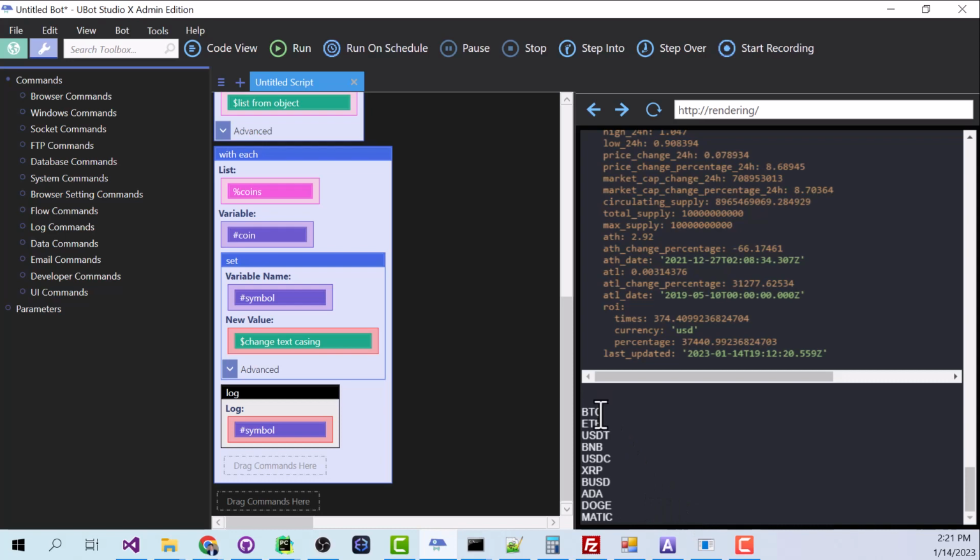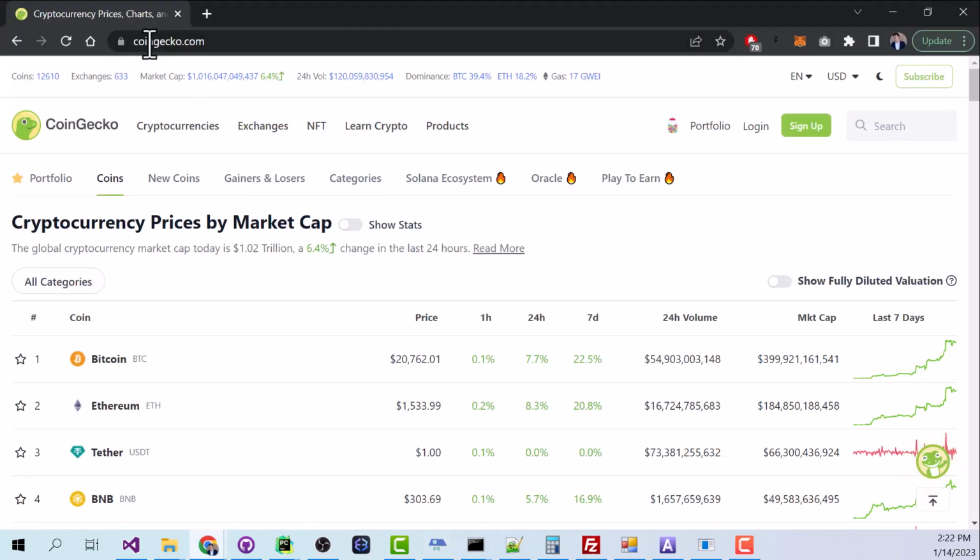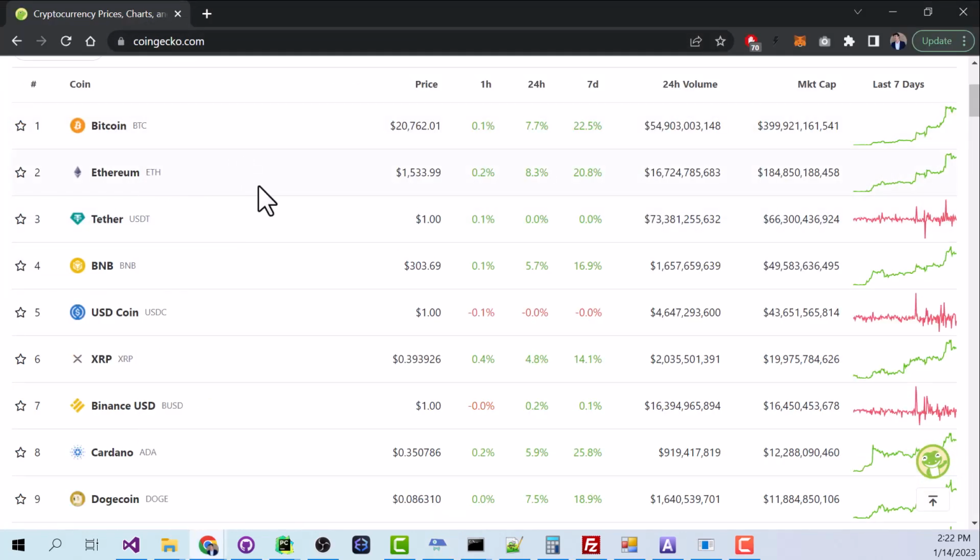Okay, but there's something I want you to notice about this list. This is CoinGecko, and we have Bitcoin, Ethereum, and that's fine, but then we have Tether. The entire purpose of the Tether token is to always be pegged to $1. It doesn't really make sense for us to DCA into a token that is always worth $1. You'll notice there are actually a few coins on this list that are all pegged to $1. So we want to take that list and filter out Tether, USD Coin, and Binance USD.